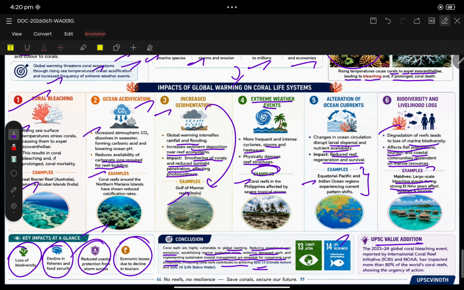So in 2023-24, the global coral bleaching event reported by International Coral Reef Initiative and NOAA has impacted more than 80% of the world's coral reefs, showing urgency of action. No reef, no resilience. Save coral, secure the future.